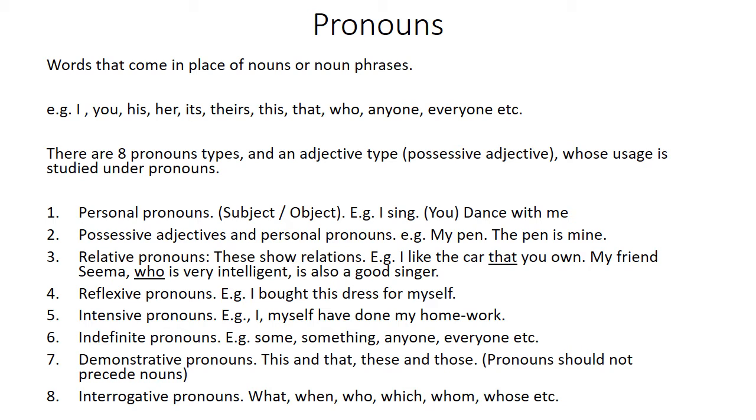Now we come to the concept of pronouns. What are pronouns? We all know they are the words that come in place of nouns or noun phrases. For example, I, you, his, her, its, theirs, this, that, etc. There are 8 pronoun types and an adjective type. To use it correctly, you need not know all of the below, but let's quickly cover it for sake of completion, and it's good to know. What are personal pronouns? They're subject and object form of pronouns. For example, I sing. I is subject. Dance with me. Here, me is an object.